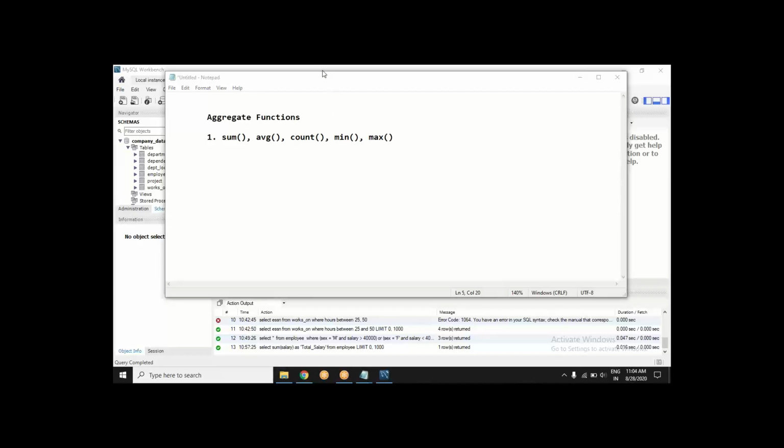Okay, everybody tried these aggregate functions? Very fine. So you got the idea of these aggregations.